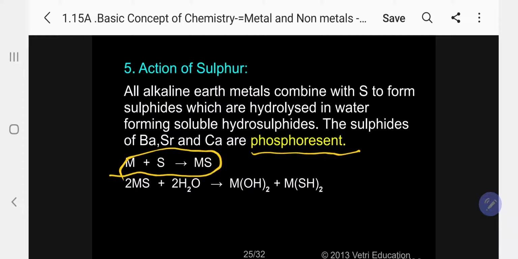Here M is magnesium, calcium, strontium, barium, radium, etc. These on hydrolysis give the corresponding hydroxide and the SH compound. OH is the alcoholic group, SH is the thioalcoholic group, or we can say mercaptan.